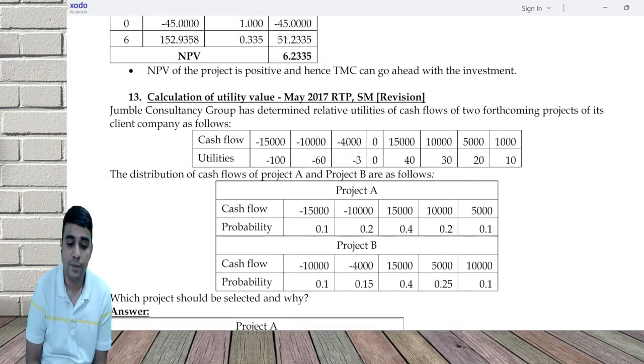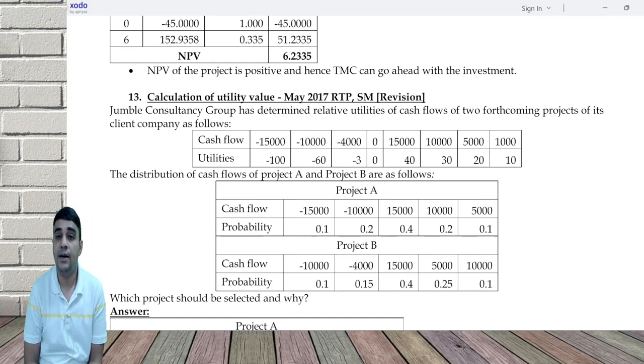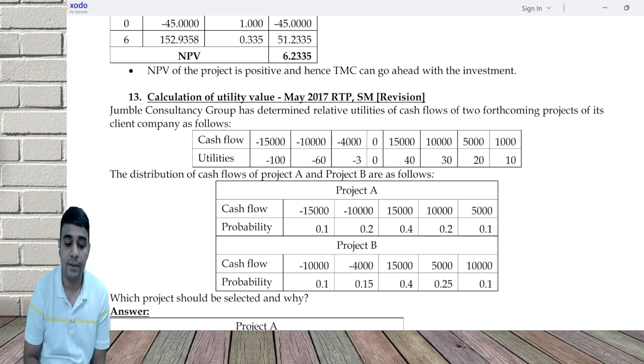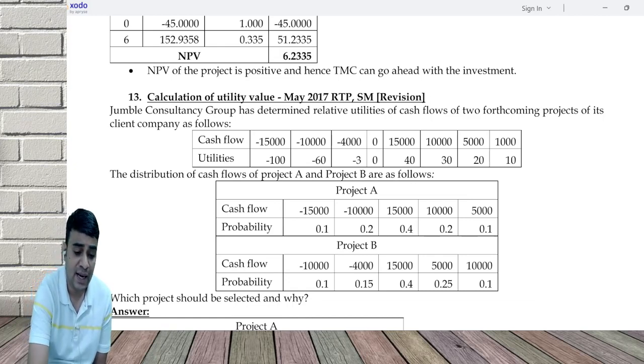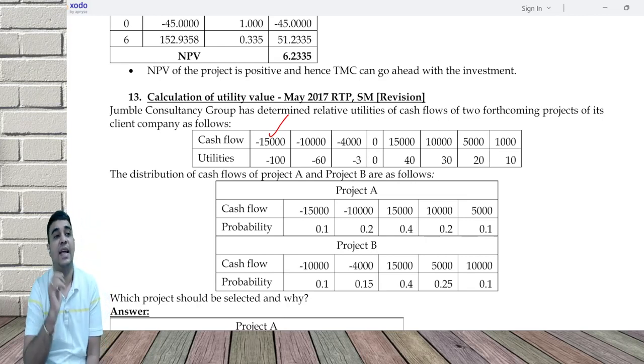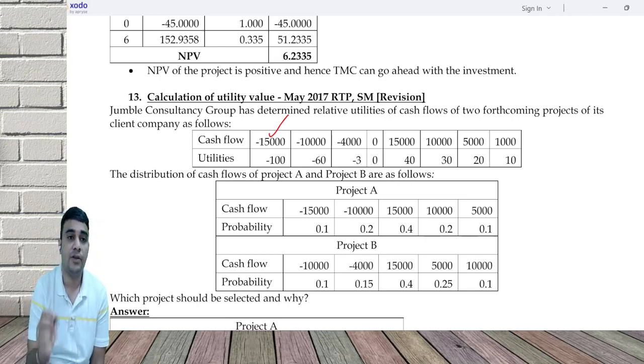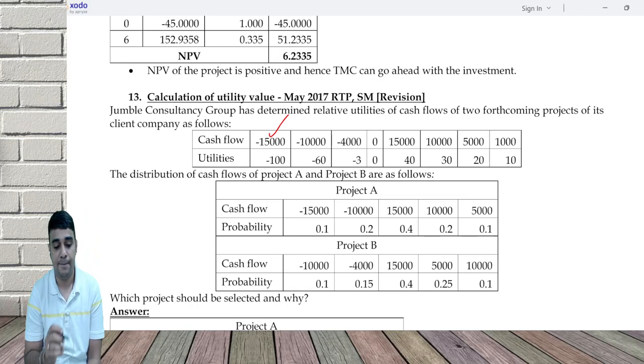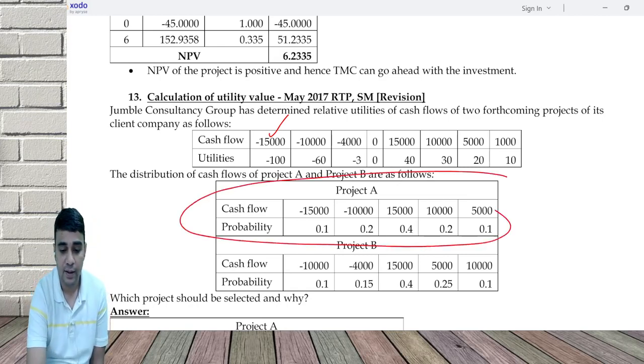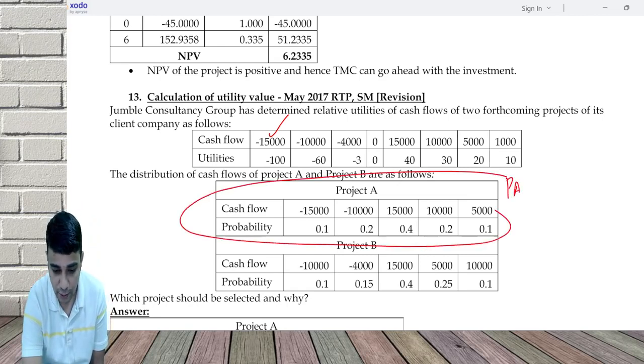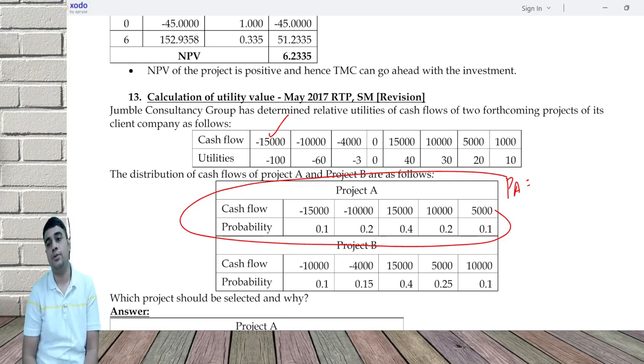Jumble Consultancy Group has determined the relative utilities of the cash flows of 2 forthcoming projects of the client company as follows. If you generate negative 15,000, your utility is negative 100. Negative 10,000, your utility is minus 60. Project A, let's calculate the utility value.